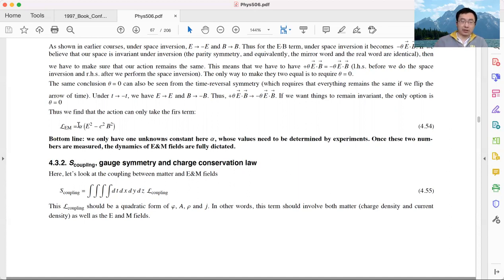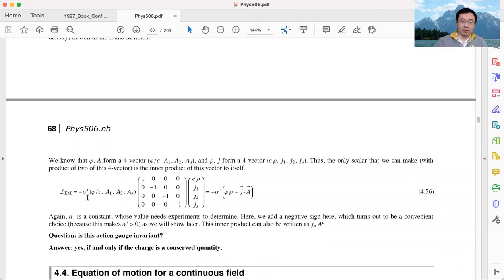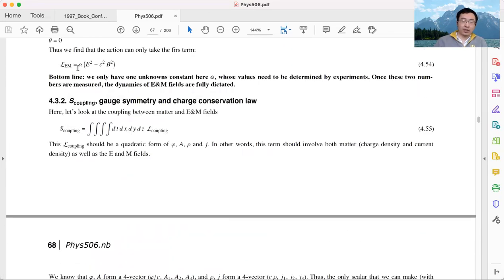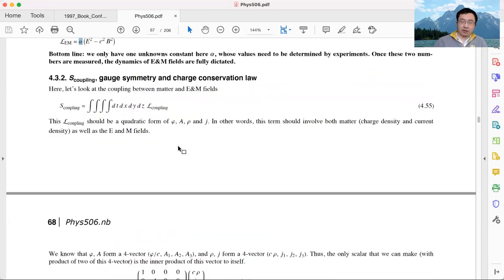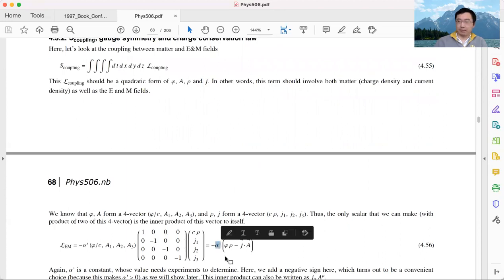The action of the E and M field, we showed that it must take this form. That's the only form that's allowed by symmetry and the principle of locality. And as for the coupling between the E and M field and the matter, it has to take this form. There are only two quantities we cannot decide from the symmetry. One is this coefficient alpha. The other is this coefficient, we call it alpha prime. Which means experimentally, we just need to measure these two numbers. As long as we have these two numbers, the action of electrodynamics is uniquely determined.